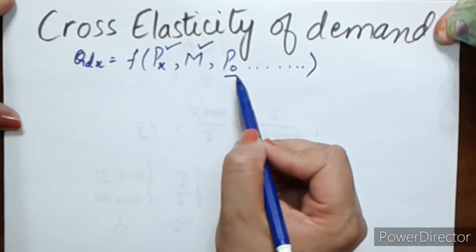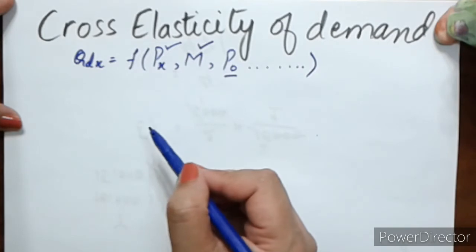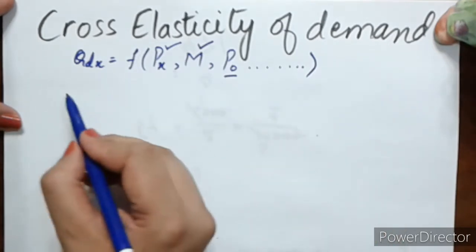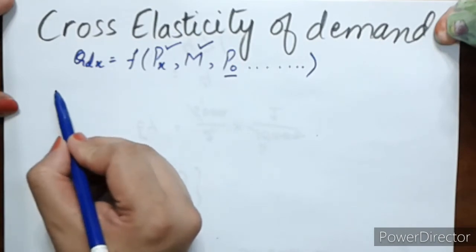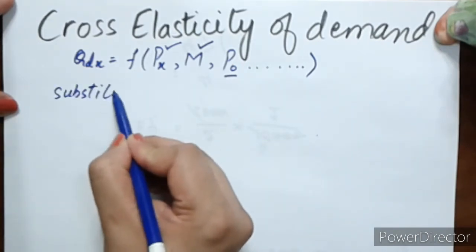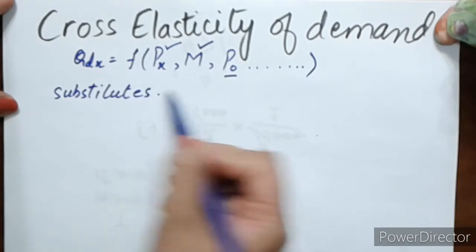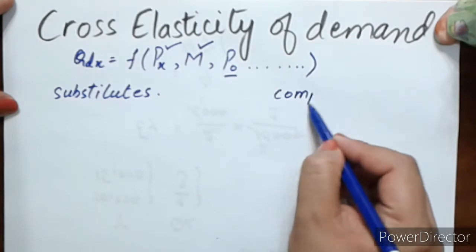First I should tell you what types of these other goods can be. There are two types of goods. One is called substitutes and the other is called complements.